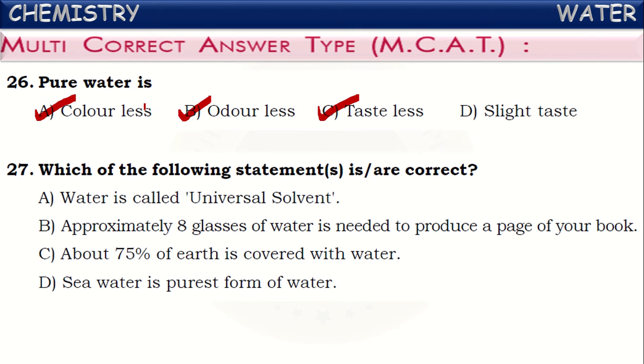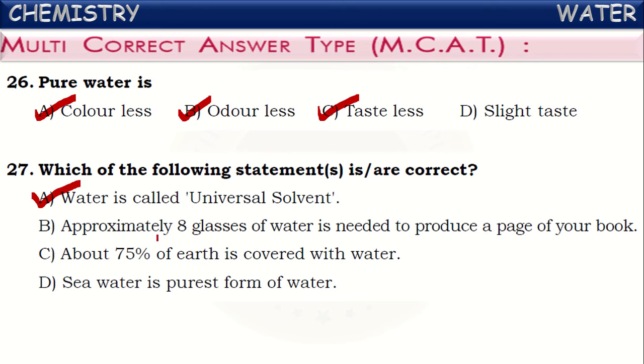Next one, which of the following statements are correct? See the statements here. Water is called universal solvent. Is it true? Yes, because most of the substances are soluble in water. It dissolves almost all kinds of substances. Of course, some dissolve to a large extent very fast, and some dissolve in a very small quantity and take a large time. But anyhow, water can dissolve almost all kinds of substances. Because of this reason, water is called universal solvent.